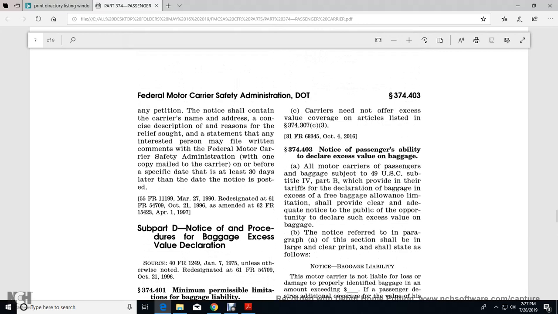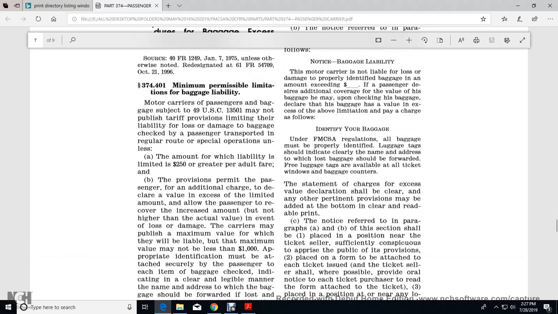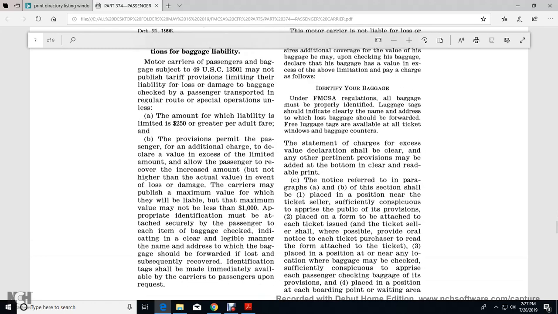All motor carriers of passenger baggage subject to Title 49 U.S. Code, Subtitle IV, Part B, that provide in their tariff for declaration of excess value on baggage above the free baggage allowance limitation shall provide clear, adequate notice to the public of the opportunity to declare such excess value of that baggage. The notice referred to in paragraph A of this section shall be in large, clear print and state as follows. The statement of the charge for the excess value declaration shall be clear, with other pertinent provisions added at the bottom in clear, readable print.